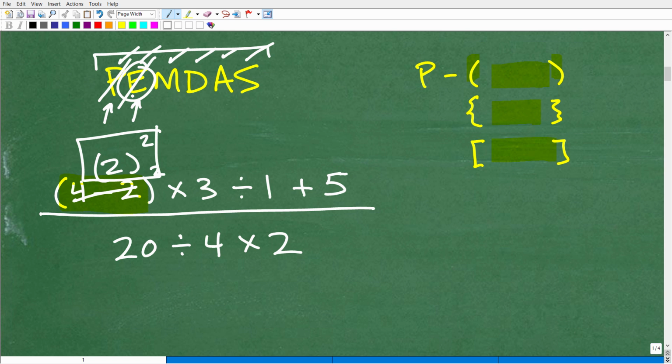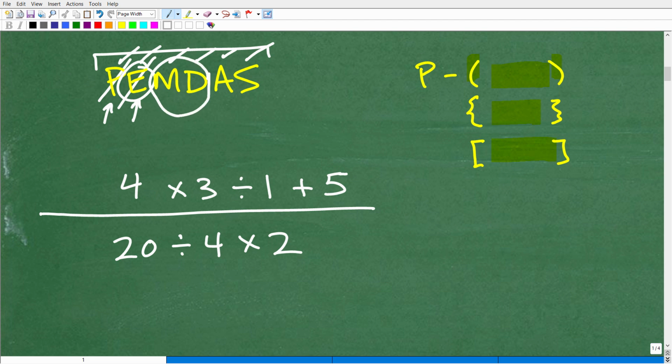Now, once you're done with all of that, let's actually do this 2 squared. That would give us a 4. Let's just fix this problem a little bit. All right, so now I don't see any more parentheses. I don't see any more powers. So now I'm really focused in on multiplication and division.